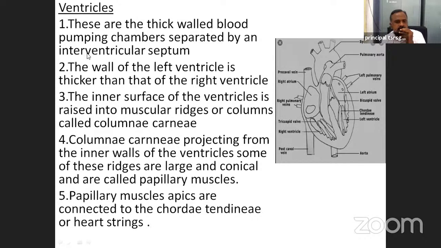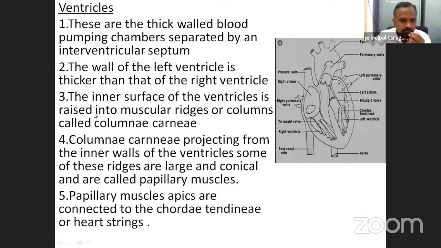Next, the wall of the left ventricle is thicker than that of the right ventricle. The left ventricle's walls are thicker than the right ventricle's.